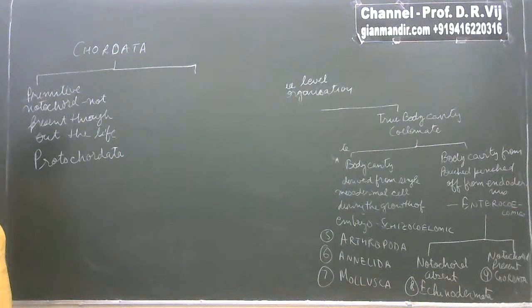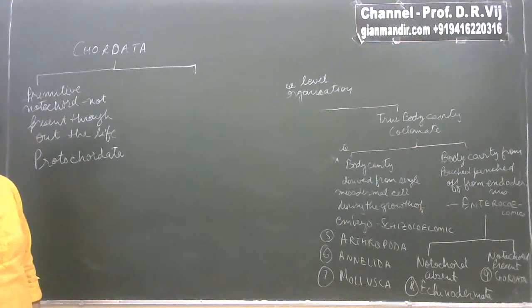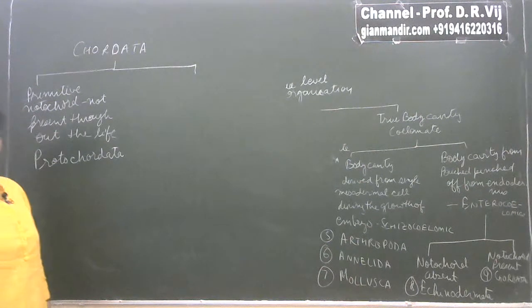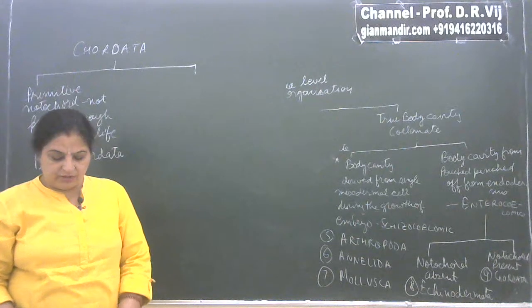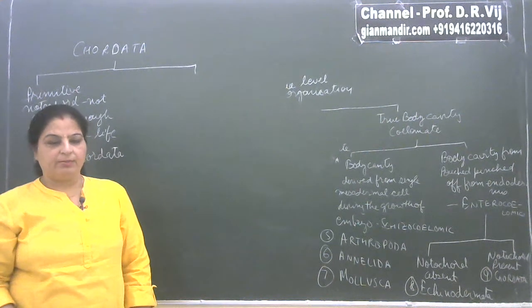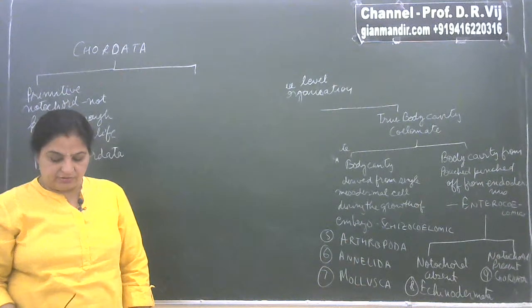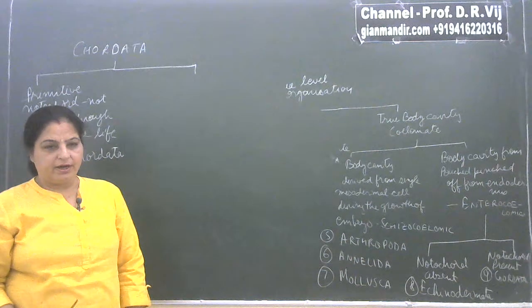So Protochordata are the group of organisms which are not having any well developed notochord, where the notochord is not present throughout their life. They are having a rudimentary type of notochord, and that group is known as Protochordata.